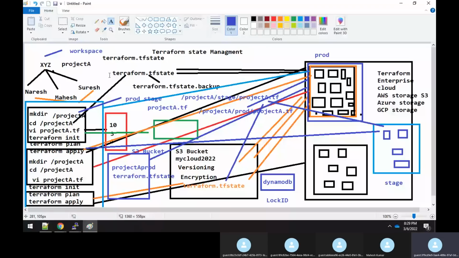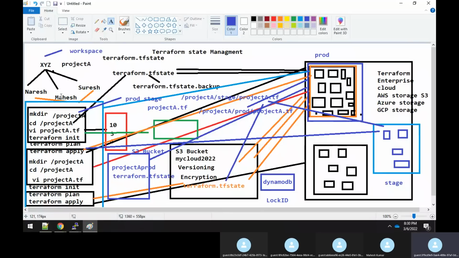Clear, sir? Till here, are you clear? I know some of you might have felt it was difficult today, or that there are a lot of concepts in it. But once we do a practical, everything will get cleared for you, and you will not have any doubts. Actually, the theory part is more; practically it is very small. Everything can be done in 10 to 15 minutes. At the end of the day, you will see that the whole implementation is very simple. Theoretically it is a little complex, but practically it is very easy.